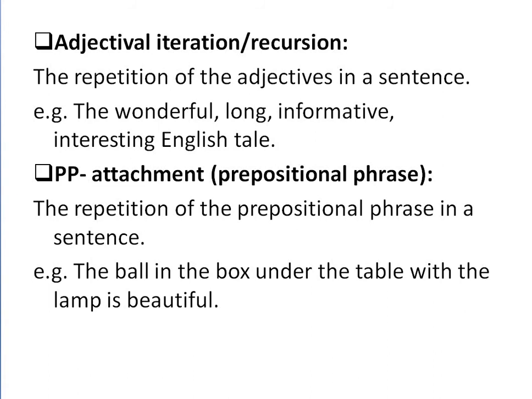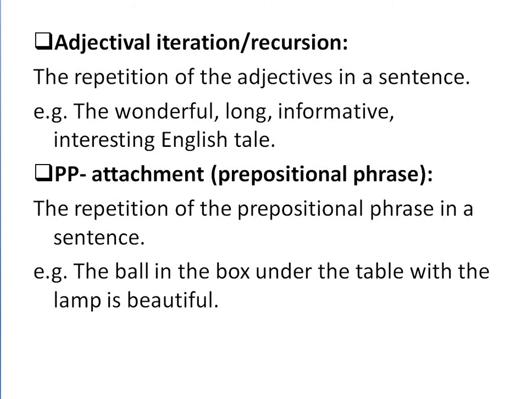Then thirdly, we have the PP attachment. PP here is the prepositional phrase attachment. We have studied before what a prepositional phrase is, a phrase which works as a preposition in a sentence. It is the repetition of the prepositional phrase in a sentence.